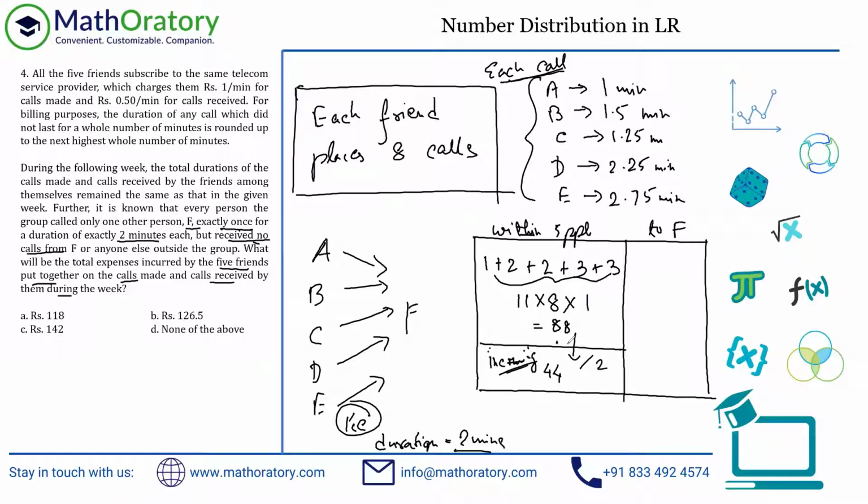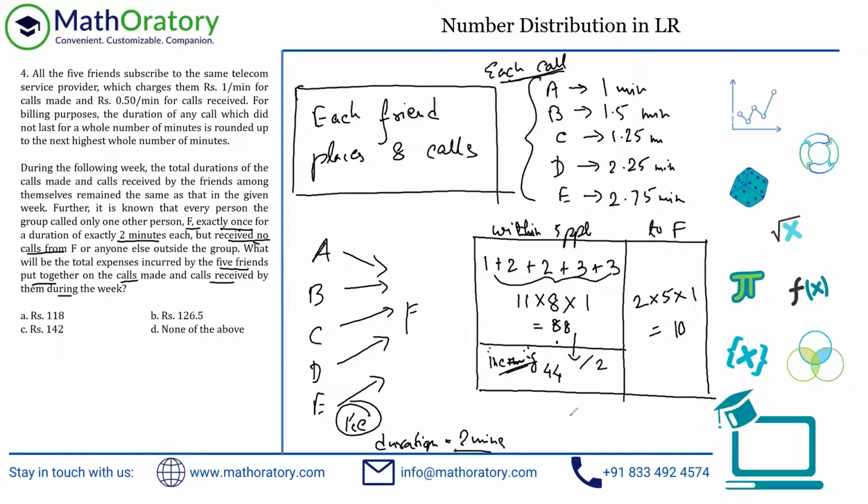And now simply to figure out whatever are the extra charges for the calls made to F, because they're not receiving any calls from F. So all you need to do is figure out this part. It's pretty easy because each call is of 2 minute duration. So the counter will also be 2 minutes in duration. And there will be a total of 5 calls made, right? Because everyone is calling exactly once. So that is it. And the charges are obviously one rupee per minute. So effectively a 10 rupee extra.